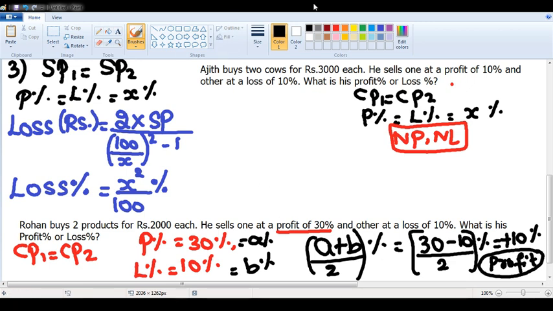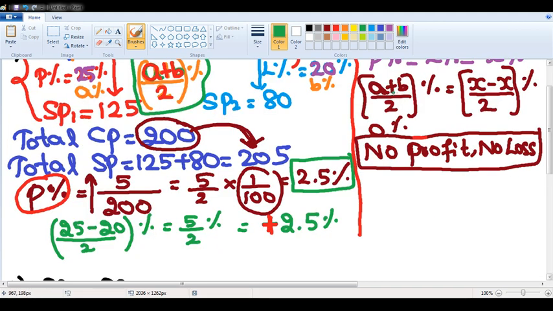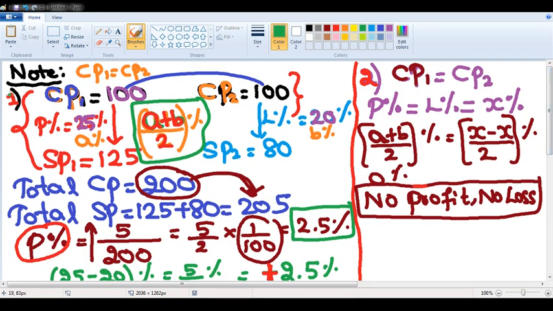If you do not know how we arrived at A plus B by 2 percentage, please apply the method we implemented to derive that notation. If I give you any formula, probably I will give you the proof also. If I do not give you the proof, please call me after the class if you are interested in getting the proof. I hope it is clear.